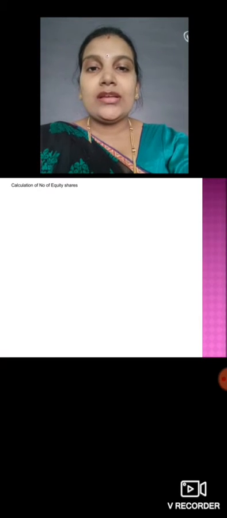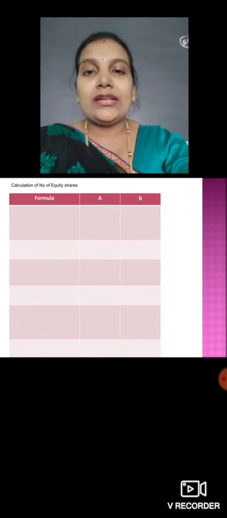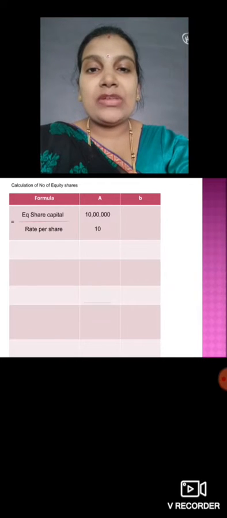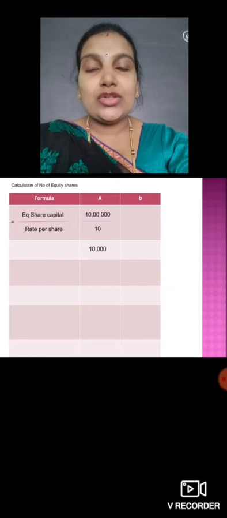Now we'll calculate the number of equity shares. Equity share capital is divided by the rate per share. For plan A, the basic was 10 lakh, right? 10 lakh equity share capital divided by 100 gives 10,000 equity shares.